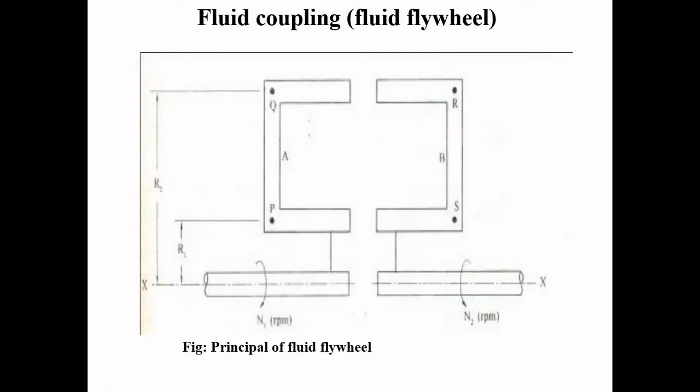By having the fluid coupling, it does not require a separate pedal or lever to operate. The driving member acts as a flywheel on the crankshaft. Thus, it smoothens the torque variation in the torque transmission from the engine crankshaft to the gearbox shaft.